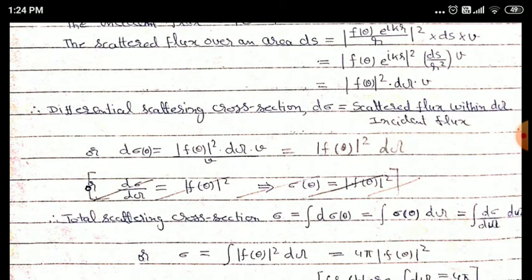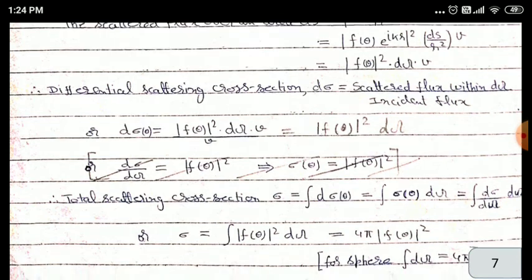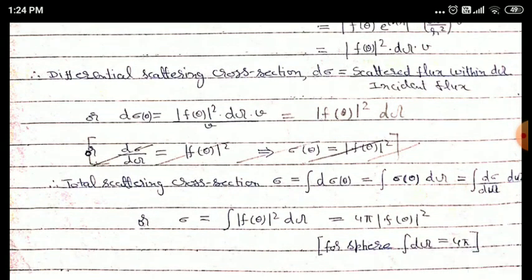Total scattering cross section now can be written as sigma is equal to integral of differential scattering cross section, which will be equal to integral sigma theta d omega, and if we divide and multiply it again by d omega, that is solid angle, then we will get total scattering cross section is equal to integral modulus of f theta square d omega, or since integral of d omega is equal to 4 pi, we will get 4 pi multiplied by modulus of f theta whole square.